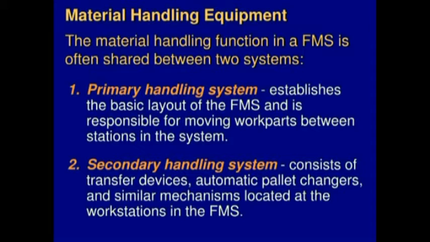In the primary material handling system, it will not position and locate the parts. But in the secondary material handling system, it will position and locate the parts with sufficient accuracy and repeatability.